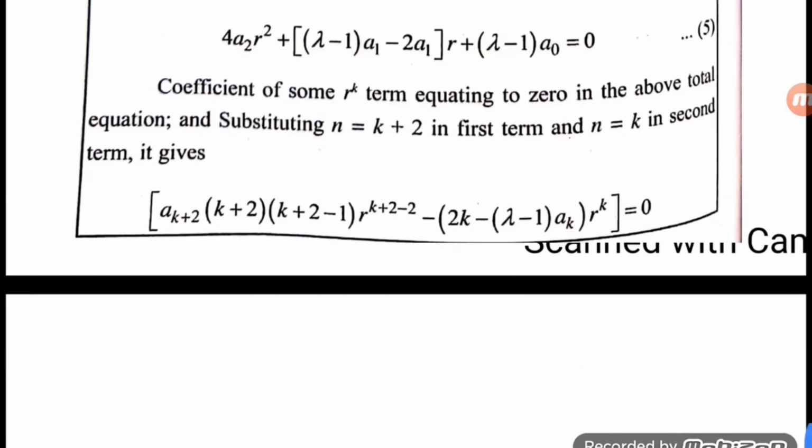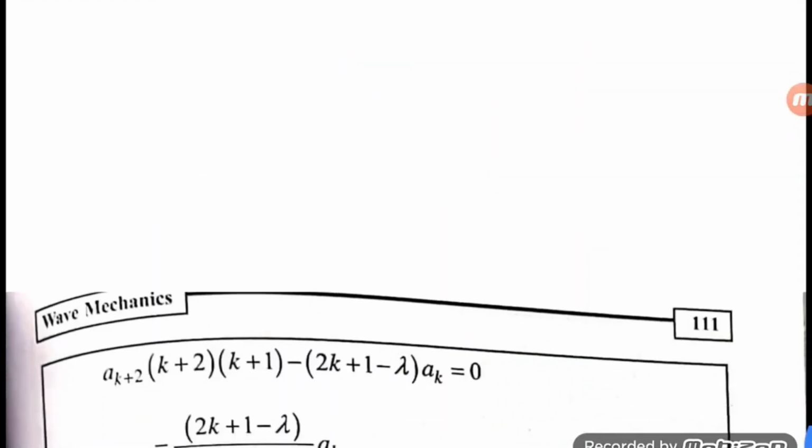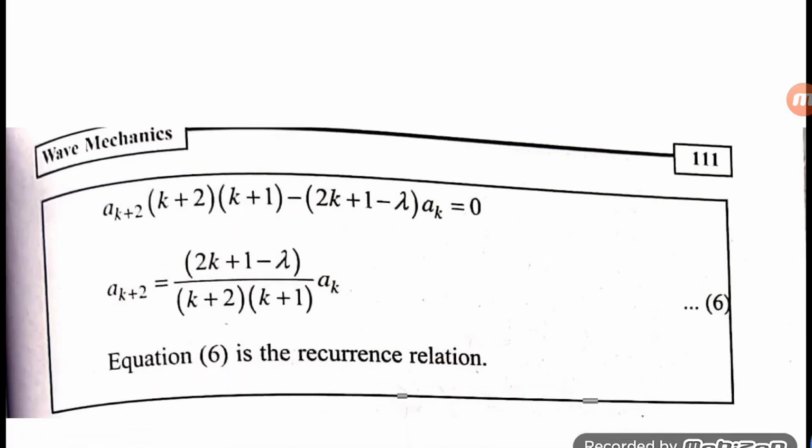So this proves that the ground state energy of hydrogen is the same as with the Schrodinger wave equation. It means that the Schrodinger wave equation is correct, and it is also verified with the Bohr atomic model ground state hydrogen energy.